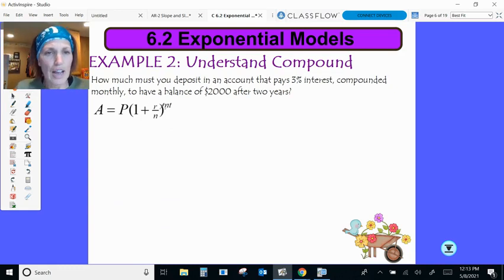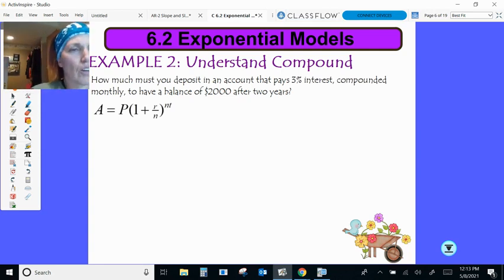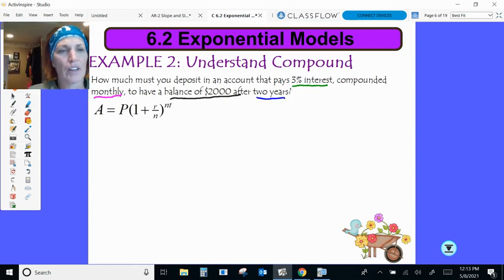Okay, so this time it's asking how much must you deposit? So how much are you going to actually deposit, that's P? We don't know. In an account that's going to pay 3% interest, compounded monthly. This time to have a balance of $2,000 after 2 years. So this time we want a balance, so that's what our A is going to be. Our A is going to be $2,000. We want our balance to be that much. So how much are we going to actually have to deposit in here?